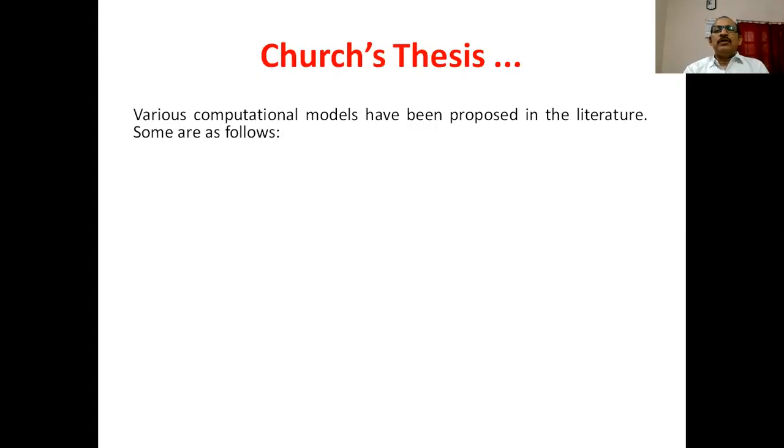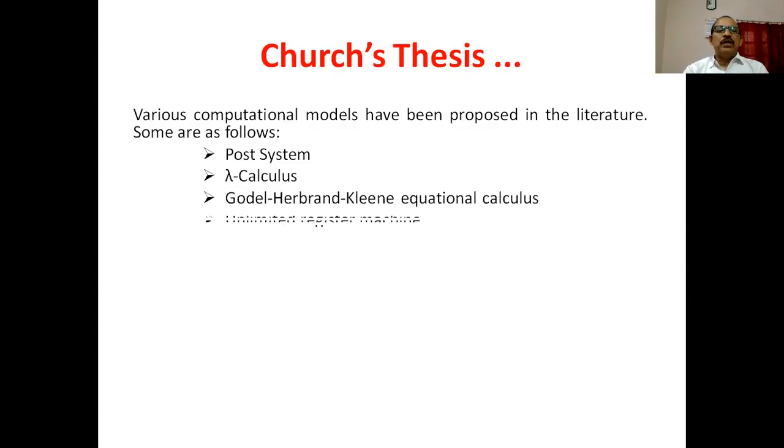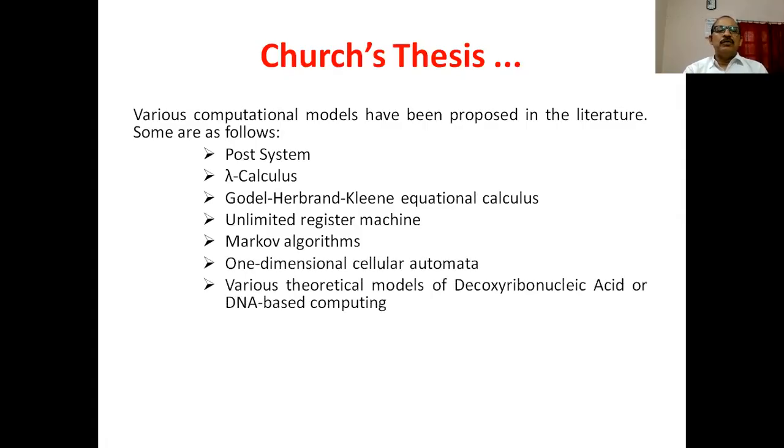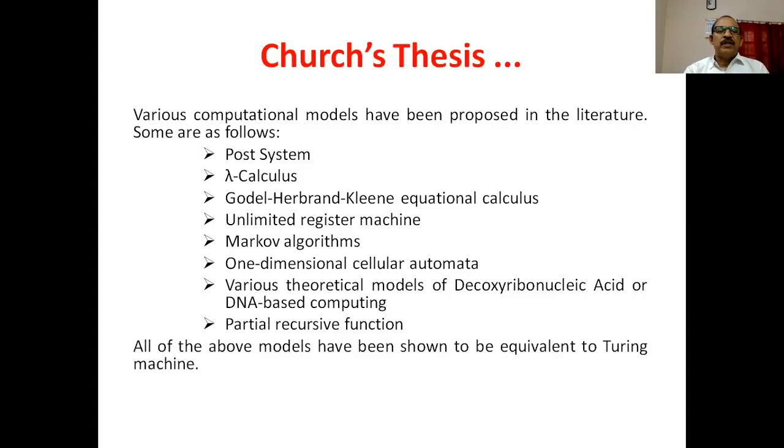Various computational models have been proposed in the literature. For example, these are the computation model, lambda calculus, unlimited register machine, Markov algorithms, one-dimensional cellular automata, various theoretical models, partial recursive function. All of the above models have been shown to be equivalent to the Turing machine.